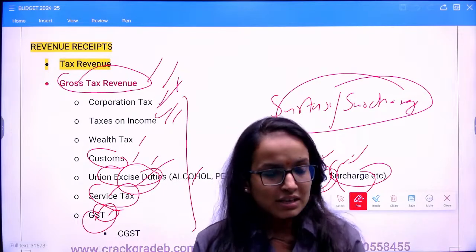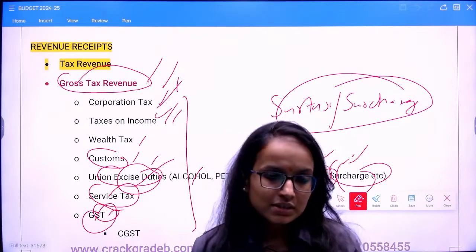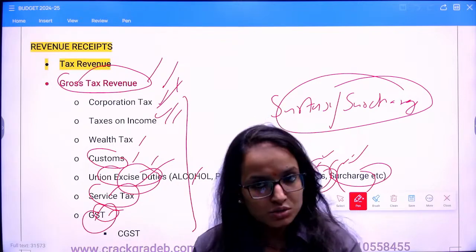Cess is basically for a particular purpose. Remember this thing. So say for Swachh Bharat Abhiyan you have to raise funds, so you impose a Swachh Bharat cess. For education you have to raise funds, so educational cess.